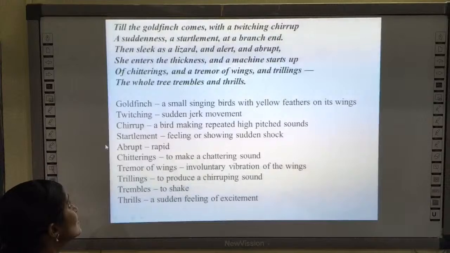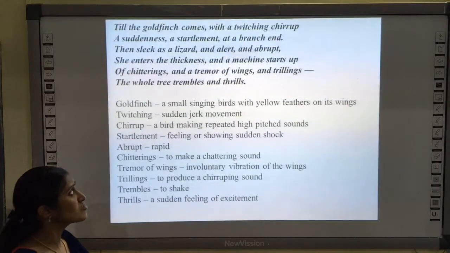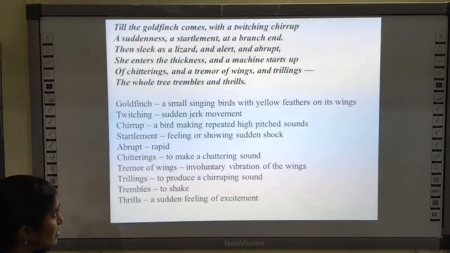So in the next part, till the goldfinch comes with a twitching chirp, a suddenness, a startlement at a branch end. Then sleek as a lizard and alert and abrupt, she enters the thickness, and a machine starts up of chitterings and a tremor of wings and trillings. The whole tree trembles and thrills.